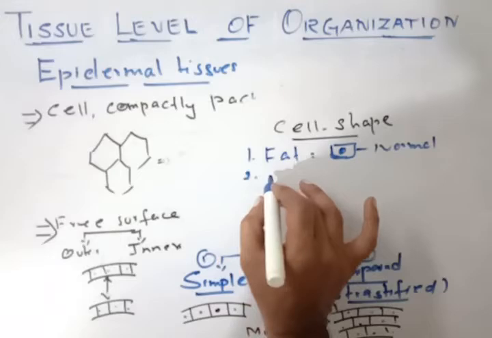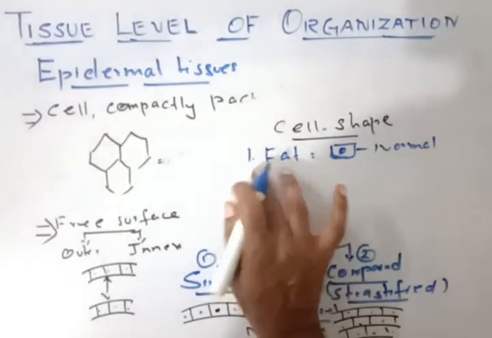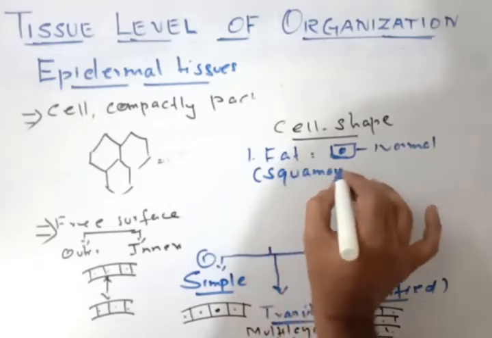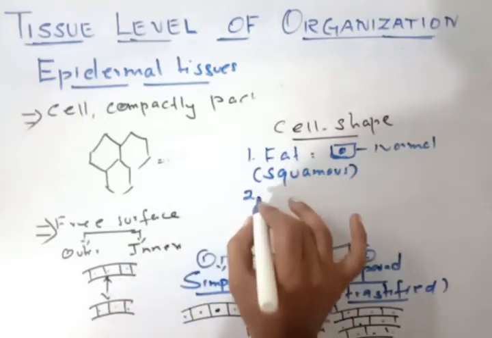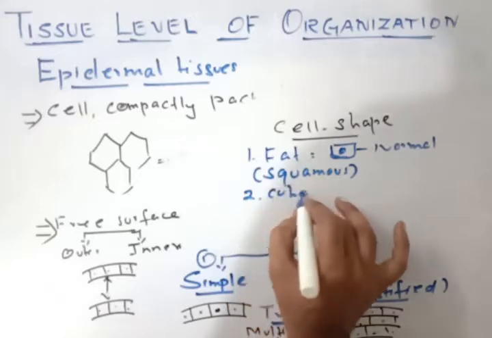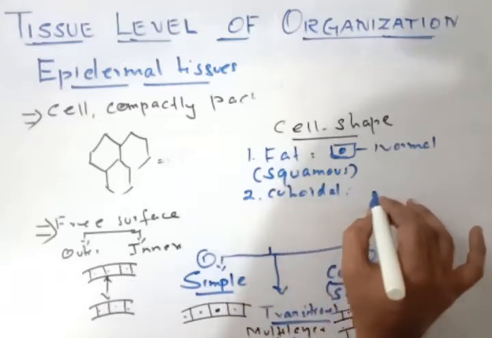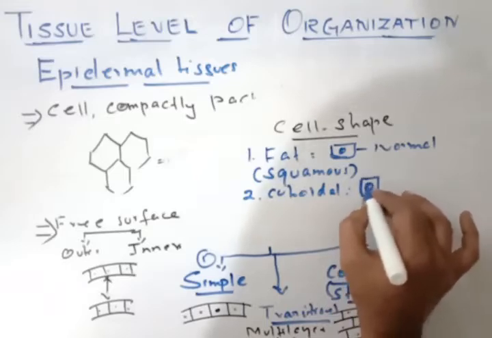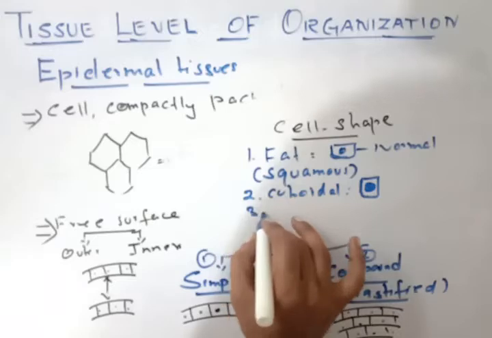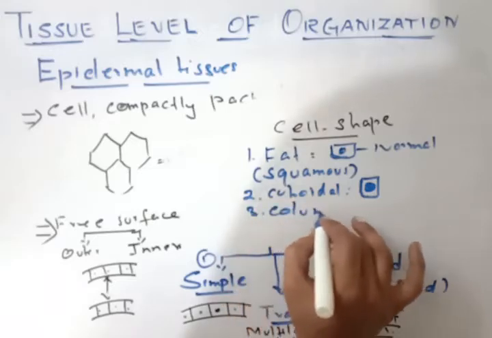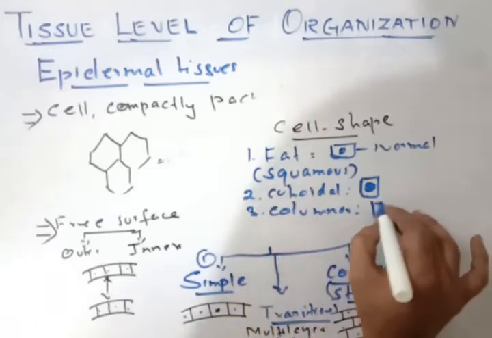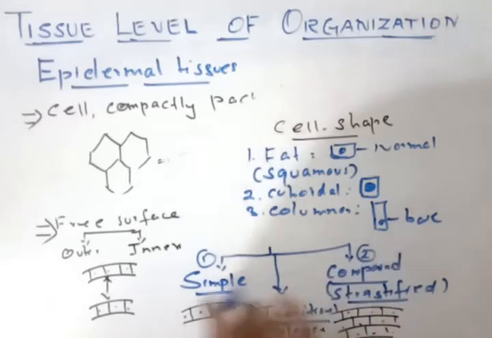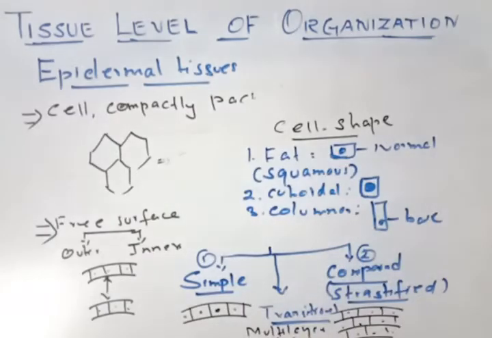This flat type is also called squamous epithelium. The second one is cuboidal. The cell is in a cube-like shape, and here also the nucleus is normal. The third one is columnar. The cell looks like a column, and the nucleus is found at the base.